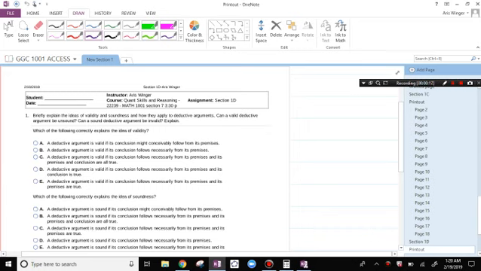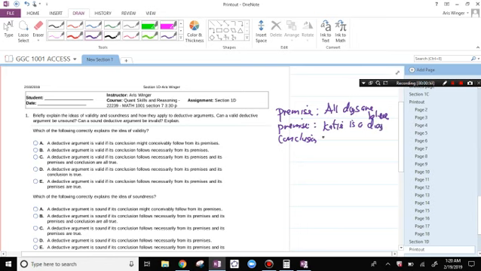Here's an example. So I'm going to give a premise, another premise, and then I'm going to give a conclusion. Okay, so here's a premise. All dogs are, let's say, blue. Then I'm going to say Katie is a dog. The conclusion is that Katie is blue.